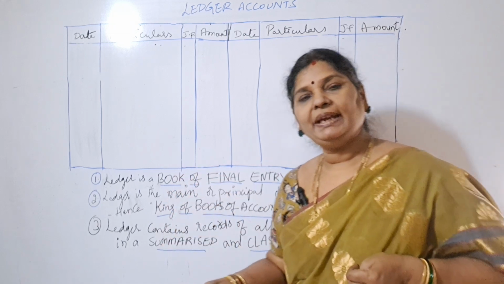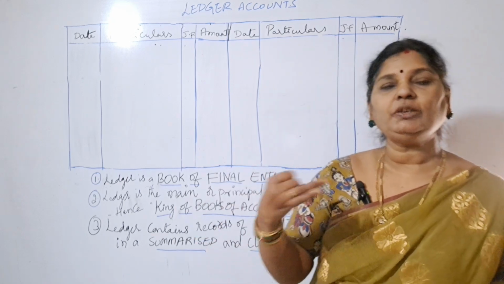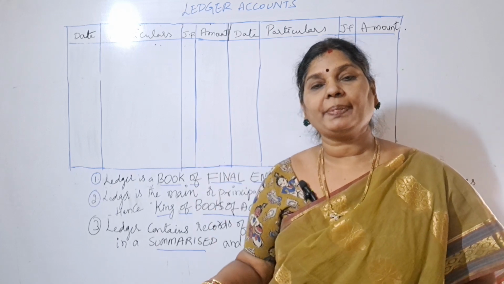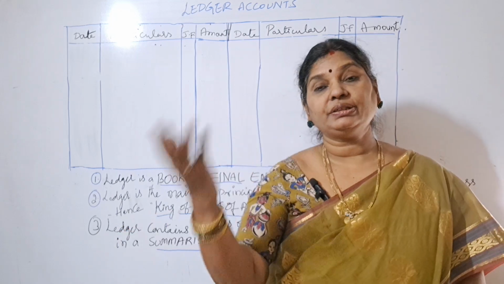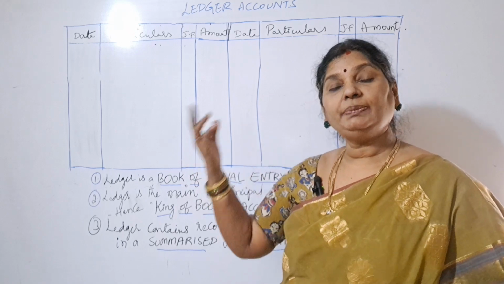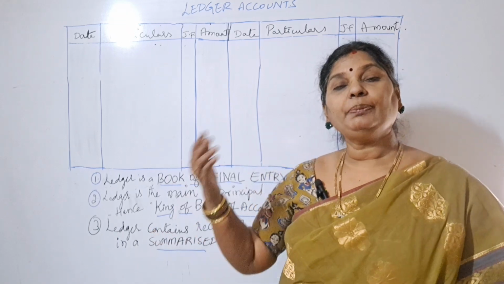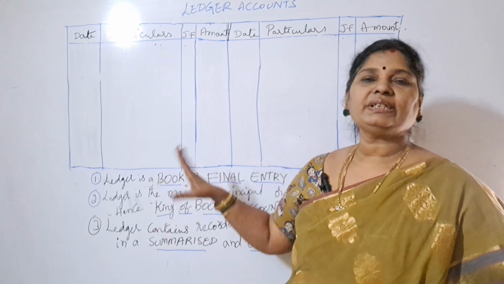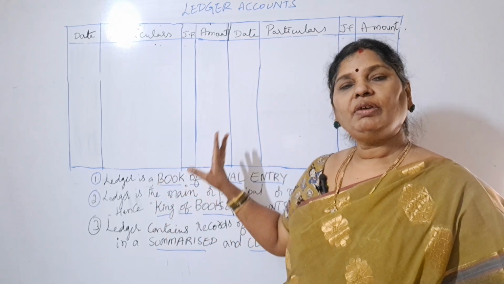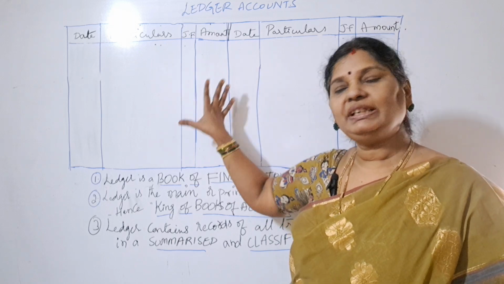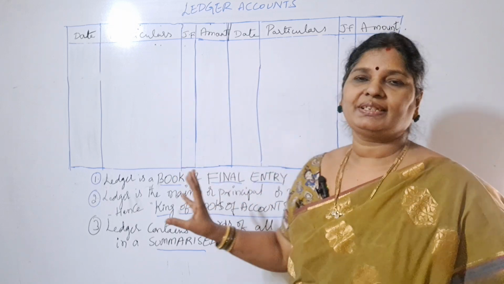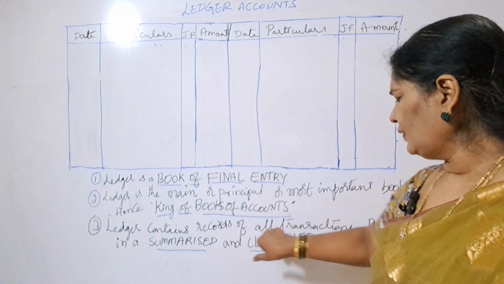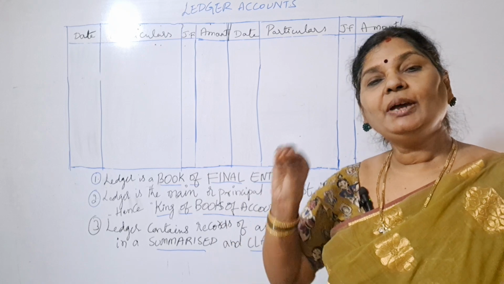Say, for example, discount paid, discount received, commission paid, commission received, rent paid, rent received. Next, purchase returns, sales returns, electricity bill paid, cash invested in business by the proprietor of the business, that is capital account. When the proprietor withdraws money from the business, that is drawings account. For all those transactions, all the general entries we have prepared will be taken into respective accounts. So for all the transactions, we'll have accounts.